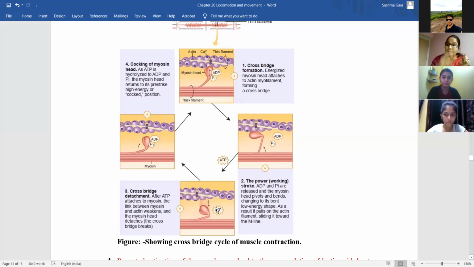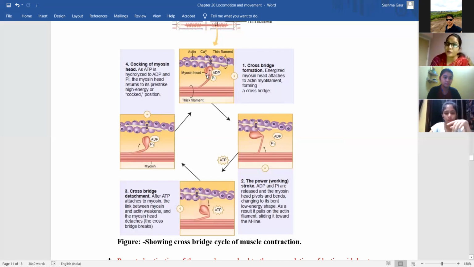Now what will happen, the myosin should be released from the actin because the muscle is contracted, the work is done. ठीक है. Now the myosin will not remain attached to the actin, it should be released. The third step is that when the myosin needs to be detached from the actin, then the ATP, that is released in form of ADP and inorganic phosphate, this is the hydrolyzed form, it will combine to form ATP. Now the ATP will come and bind to myosin, and the myosin will be released from the actin. This is the third step.